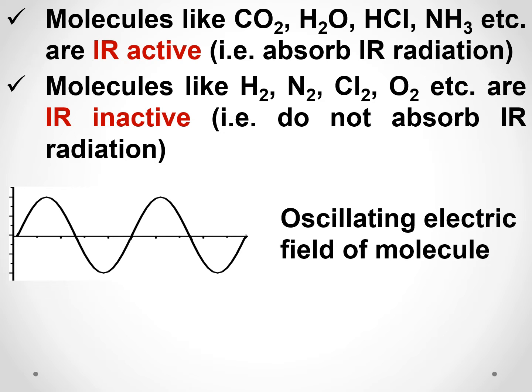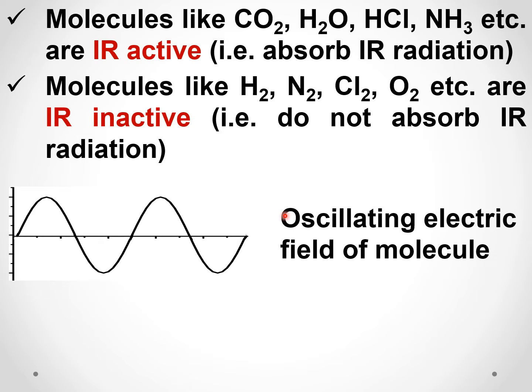Now when an IR active molecule vibrates, it creates an oscillating electric field. The electric field oscillating means the electric field is continuously changing. That change can be represented like this: it reaches a maximum, comes down to a minimum, then goes to a maximum, like that, as a wave motion.